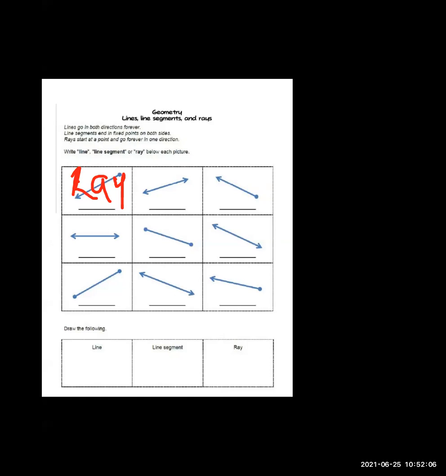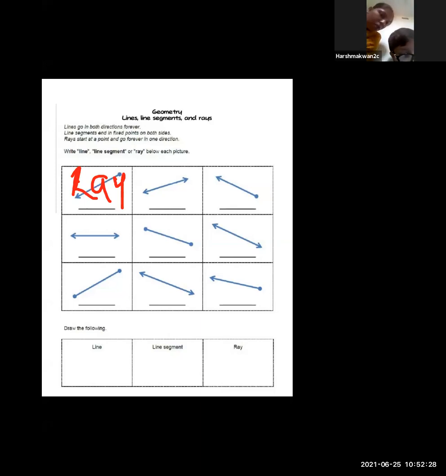You need to concentrate while the teacher is teaching you. Other students, give me an answer in the chat box. Which is the second line? That is a line, only a line. Both sides have an arrow. It means it is a line. Yes, Ayush Kadam, very good. You need to concentrate while the teacher is teaching. So this is called a line. Now next one.